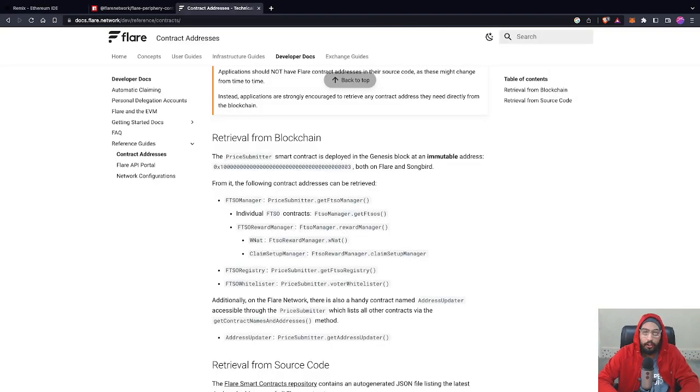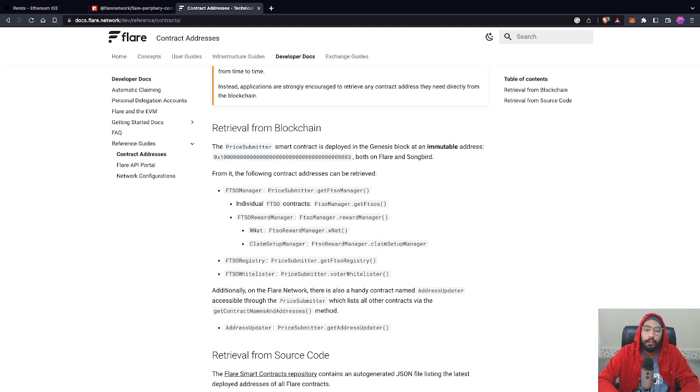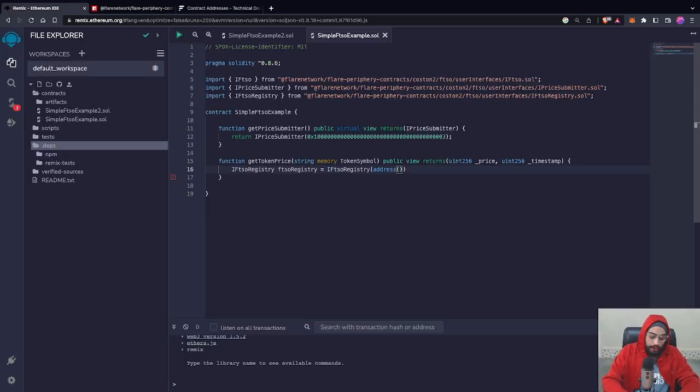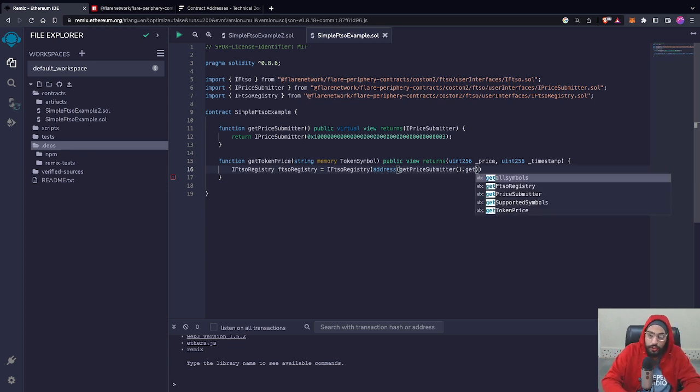When you visit the documentation, you can see that you can use the price submitter contract to actually retrieve all these smart contract addresses, like get FTSO manager, get FTSOs, reward manager, claim setup, and this get FTSO registry, right? You can do that. So go over and explore that other stuff as well. But here, we will just be calling our get FTSO registry, because right now we just want our FTSO registry contract, right? So let's just call that method.